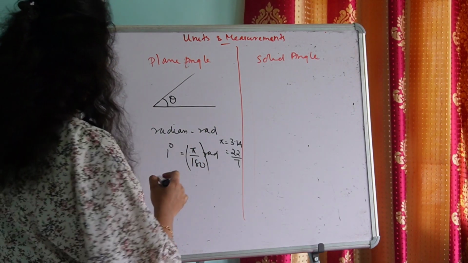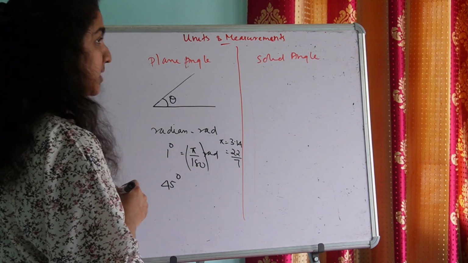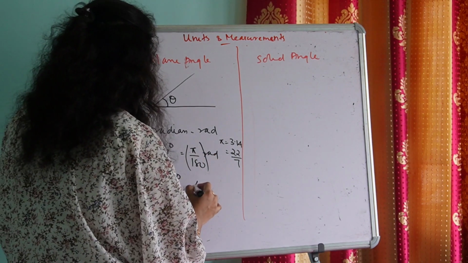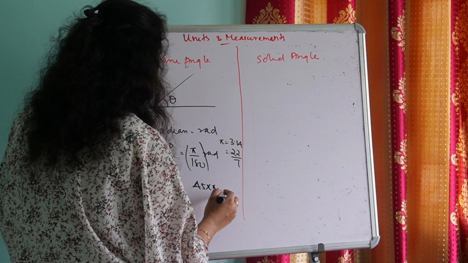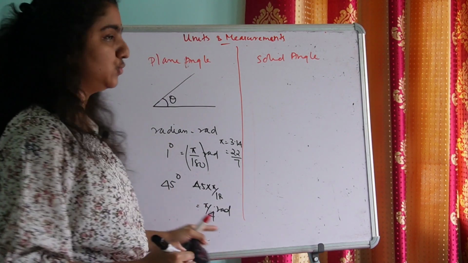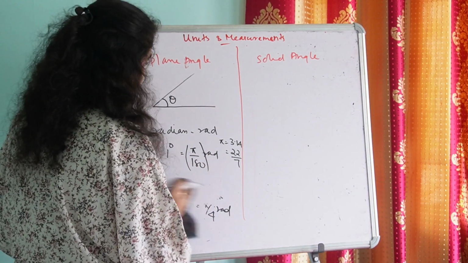Suppose in the examination you are given the angular measurement as 45 degree. How do we find the value in rad? 45 into pi by 180. So we will get pi by 4 rad. So 45 degree is equal to pi by 4 rad. Is it clear? Yes.